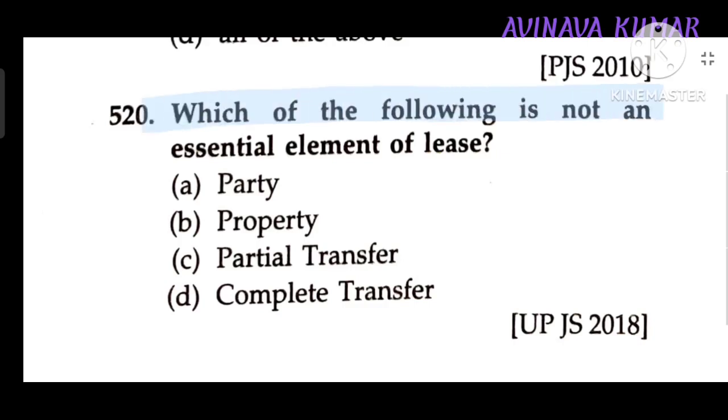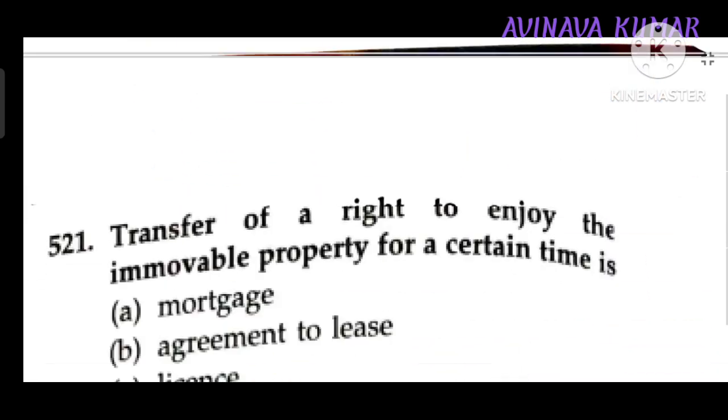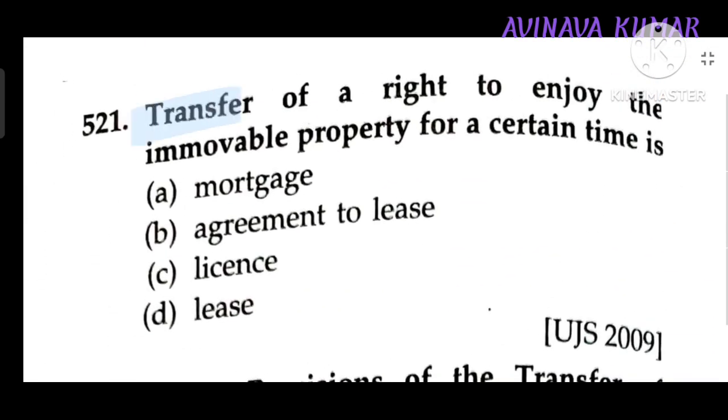Which one of the following is not an essential element of lease? Competent transfer. Transfer of right to enjoy the immovable property for a certain time is lease.